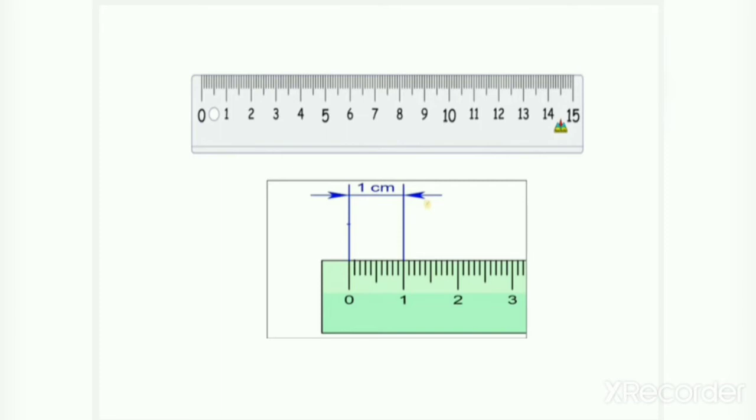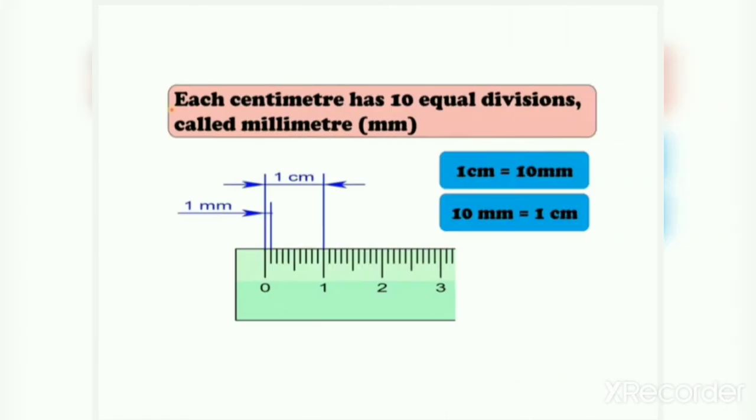So that means 1 centimeter is equal to 10 millimeter. Okay. So each centimeter has 10 equal divisions which are called millimeter. 1 centimeter is equal to 10 millimeter and 10 millimeter is equal to 1 centimeter. Understood?